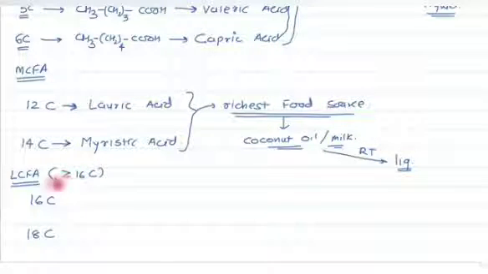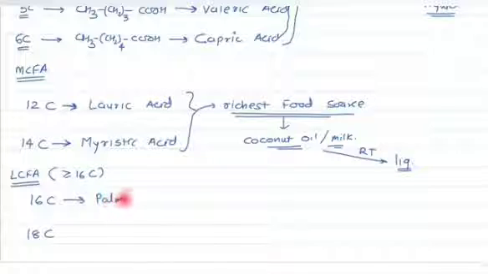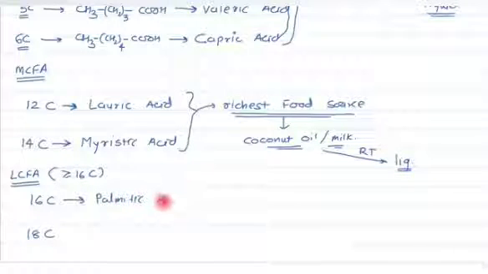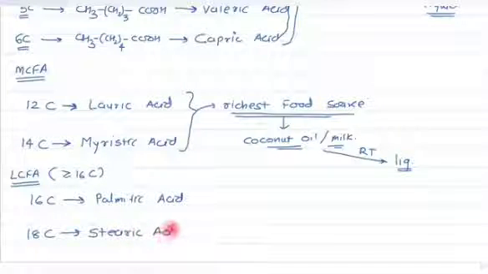What is the name of the 16 carbon long saturated fatty acid? It is palmitic acid. And the 18 carbon long saturated fatty acid? It is stearic acid.